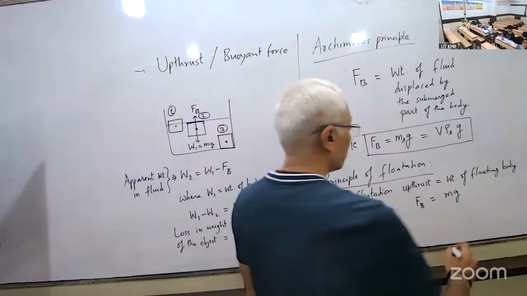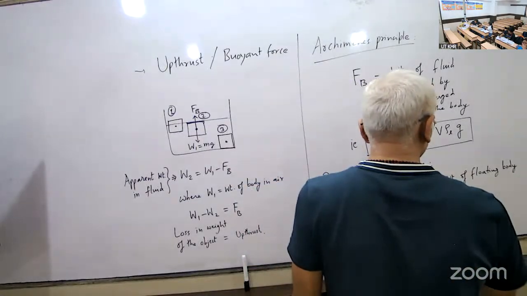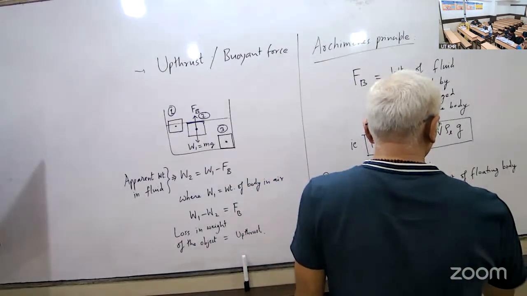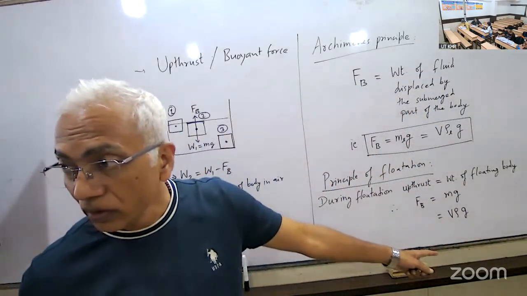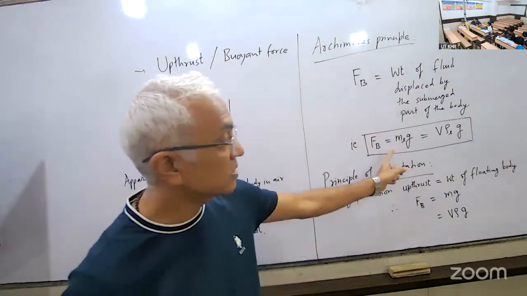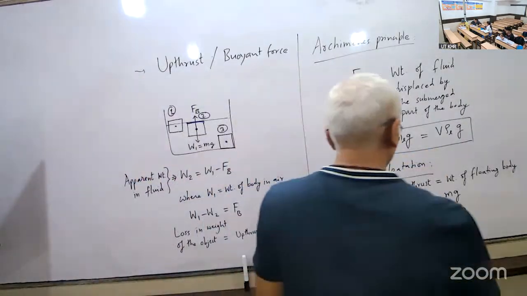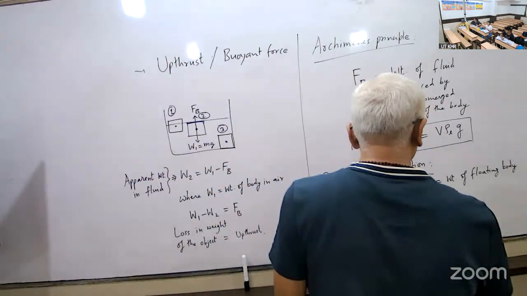So what is weight of the floating body? Weight of the floating body is V rho g. And what is upthrust? V L rho L g.